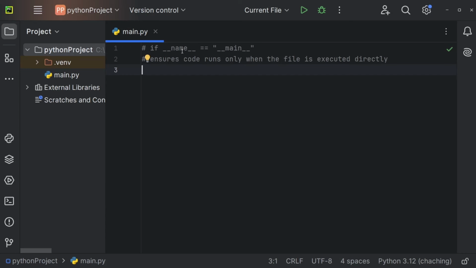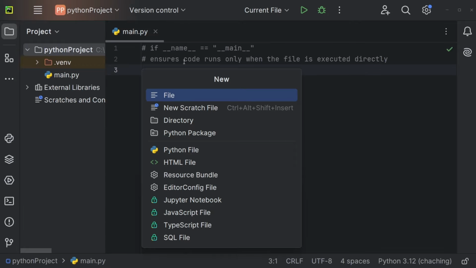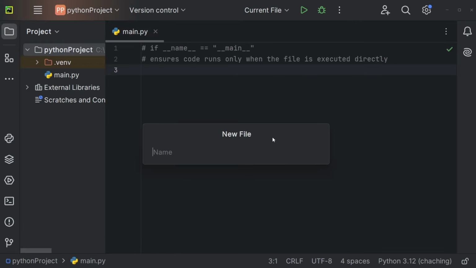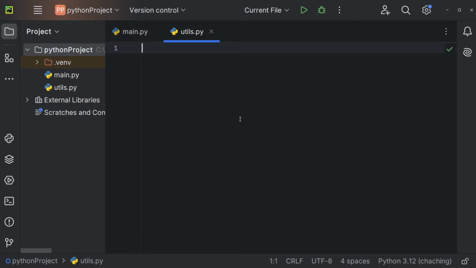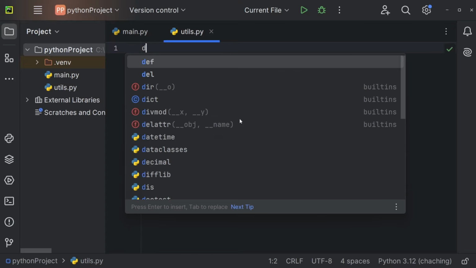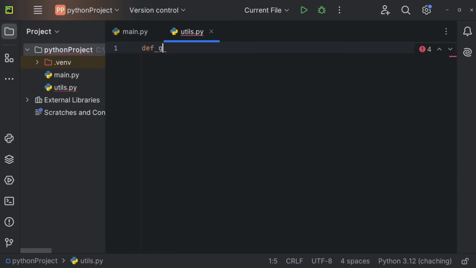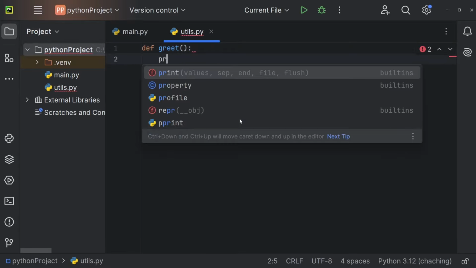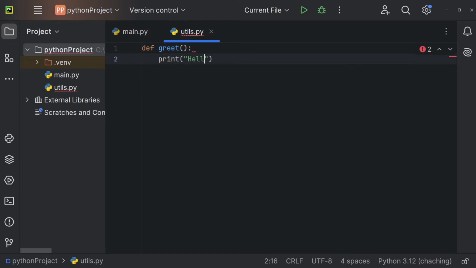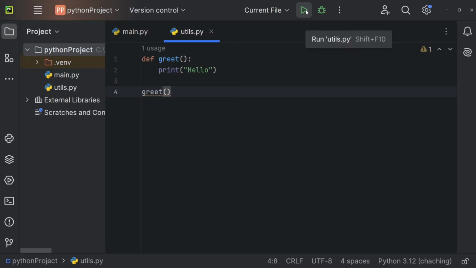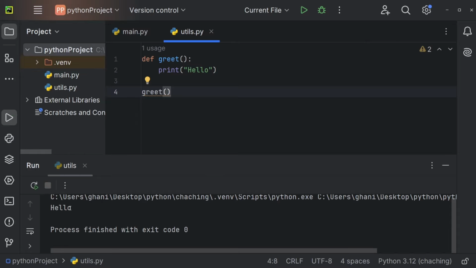Let's understand if Dunder name equals Dunder Main. Again, let's imagine that we have another file. So let's create a new file. That file can again have the name utils.py. Let's create that one. And let's again just create a function, and that function could have the name greet. Again, let's just print hello. And now you can see if I'm just going to call the function right here, like so, and I'm going to execute this file, we are printing hello in the console.